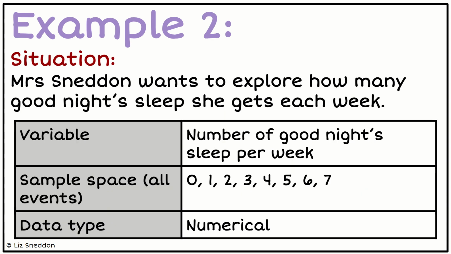Let's have a look at a second example. So this is looking at how many good nights sleep I get each week. So I'm going to measure or count the number of good nights sleep that I get per week, and my sample space is either a 0 through to 7, and it has to be discrete. So it's numerical and discrete.